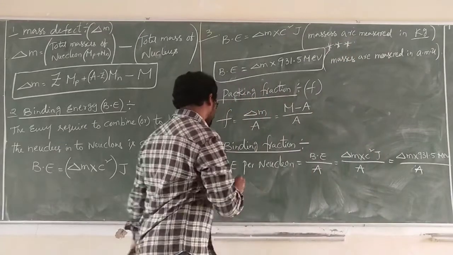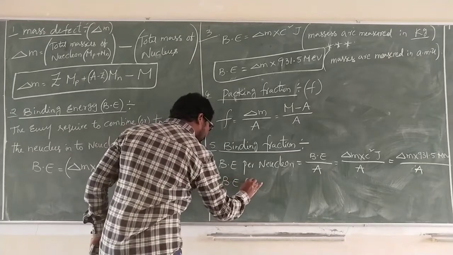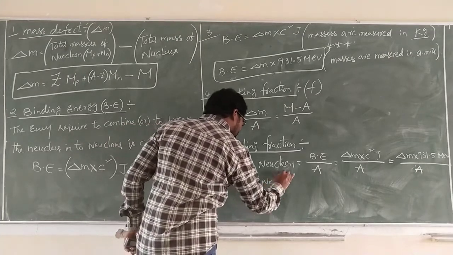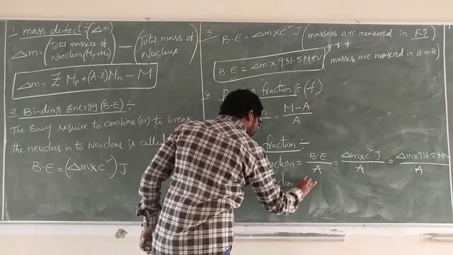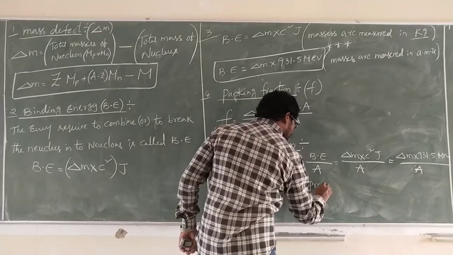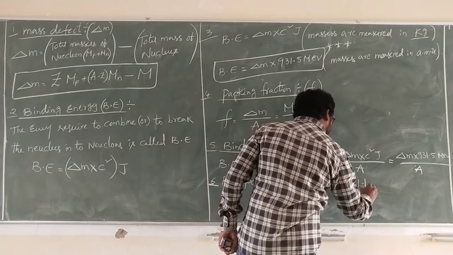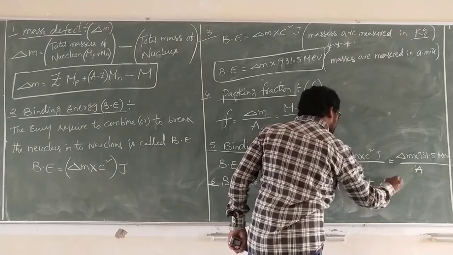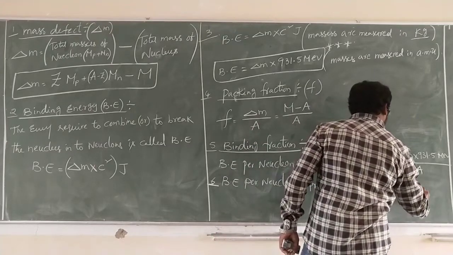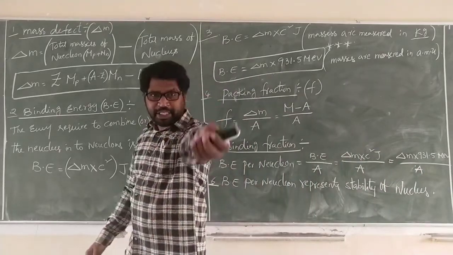Next, binding energy per nucleon represents the stability of the nucleus: how stable the nucleus is after participating in the reaction.